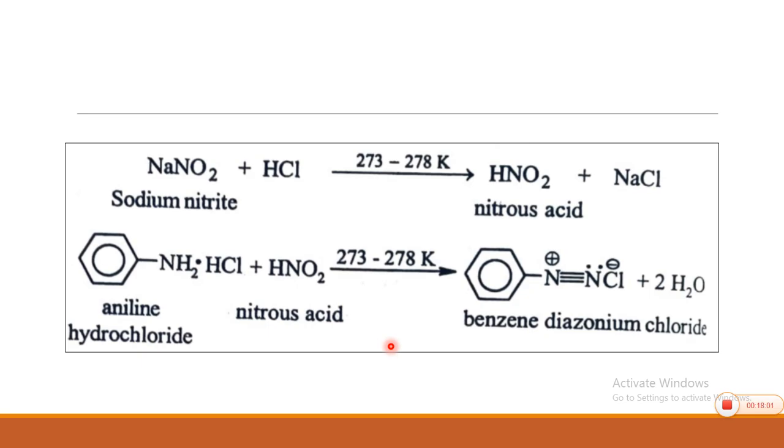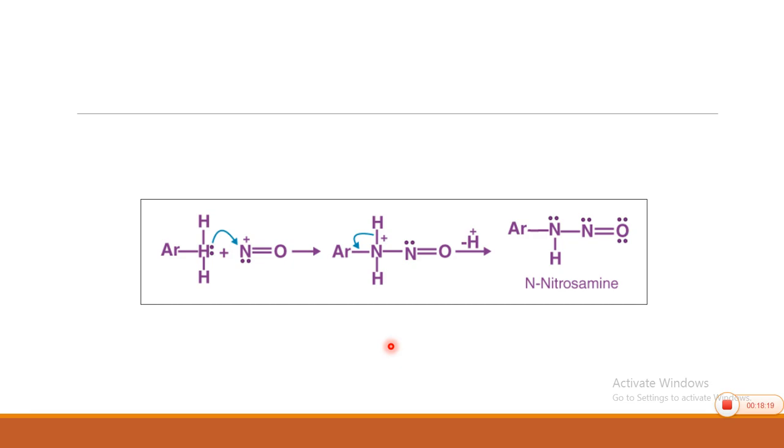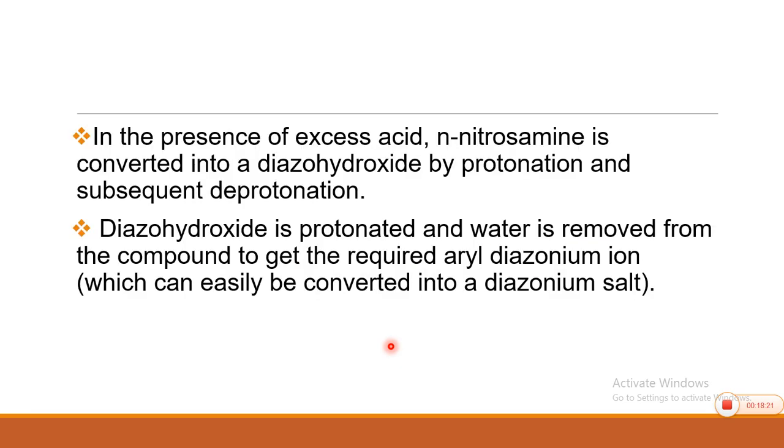So, NaNO2 and HCl solution is prepared and it is allowed to react with the salt of the amine, in this case aniline hydrochloride, and the reaction proceeds. So, you can remember these 2 reactions. The additional information related to mechanism is not essential for you, just go through it if you are interested in the details.